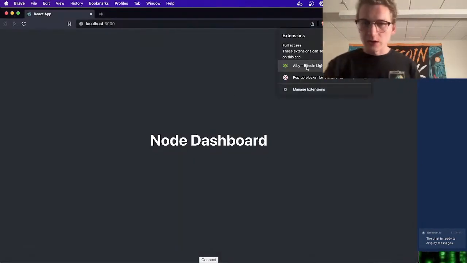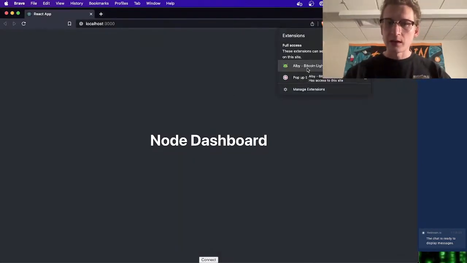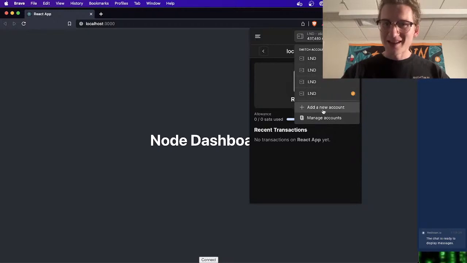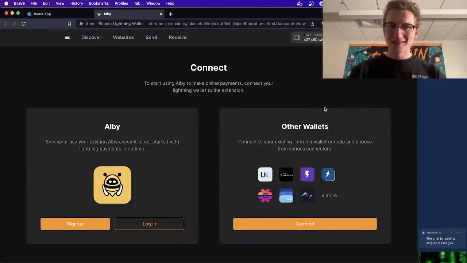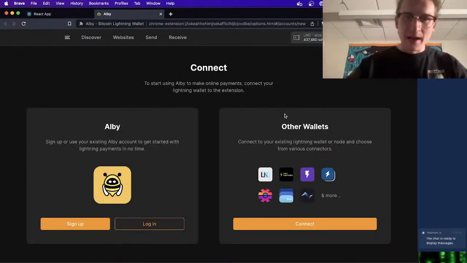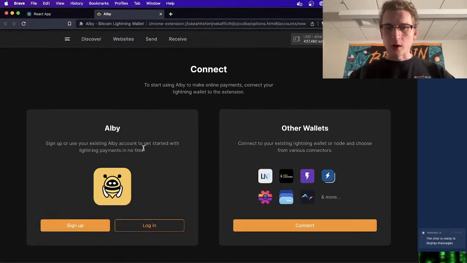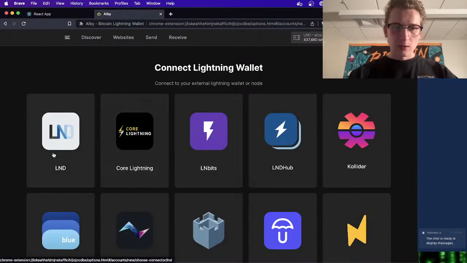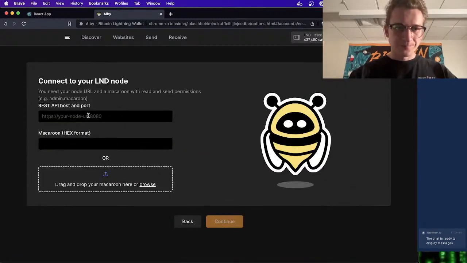And I have the Alby wallet already here. So all I need to do is open it. And since I have accounts here, oh my gosh, I have so many. I'm going to add a new account. And you can sign up and log in, all of that, or you can just go right to connecting. So we're going to go to connect. We're going to choose LND.